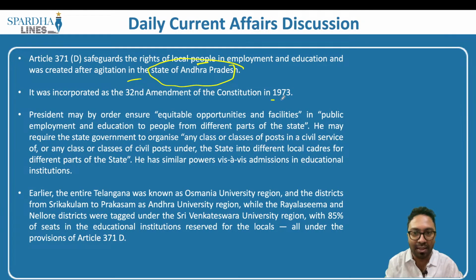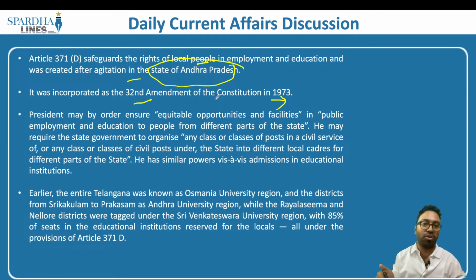It was created back in the year 1973. It was incorporated as the 32nd Amendment of the Constitution. So remember, these two are very important from the preliminary examination point of view. Article 371D is with respect to Andhra Pradesh. Article 371E is with respect to Andhra Pradesh. These are the special provisions for the state. When was it incorporated? 1973. Why? Because there was agitation in the state of Andhra Pradesh, and this was introduced in the 32nd Constitutional Amendment.